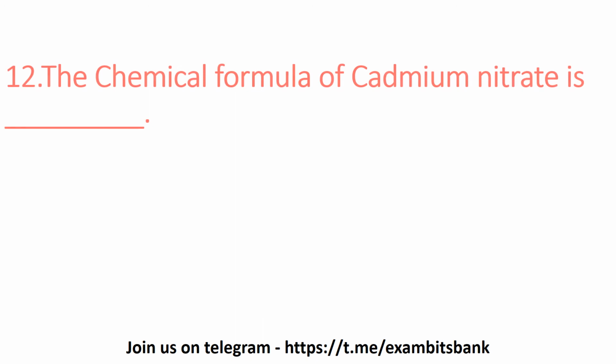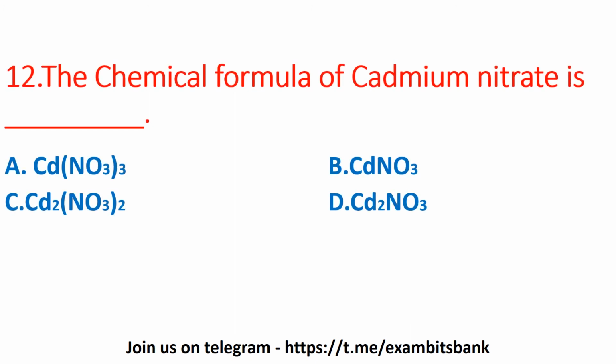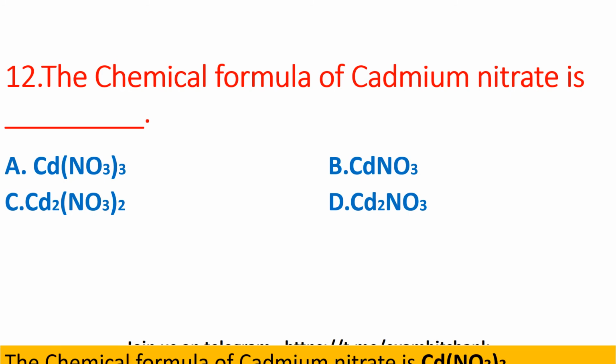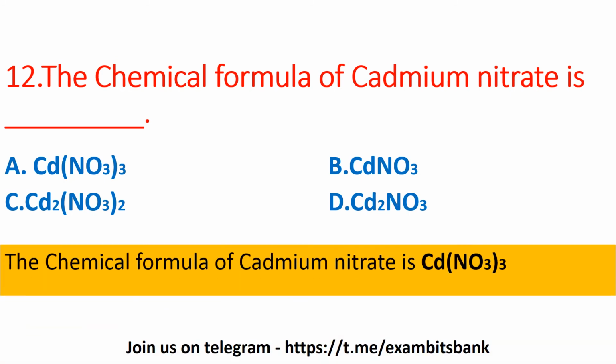The chemical formula of cadmium nitrate is: options are Cd(NO3)3, CdNO3, Cd2(NO3)2, or Cd2NO3. Here the answer is option A, Cd(NO3)3. Moving on to next question.